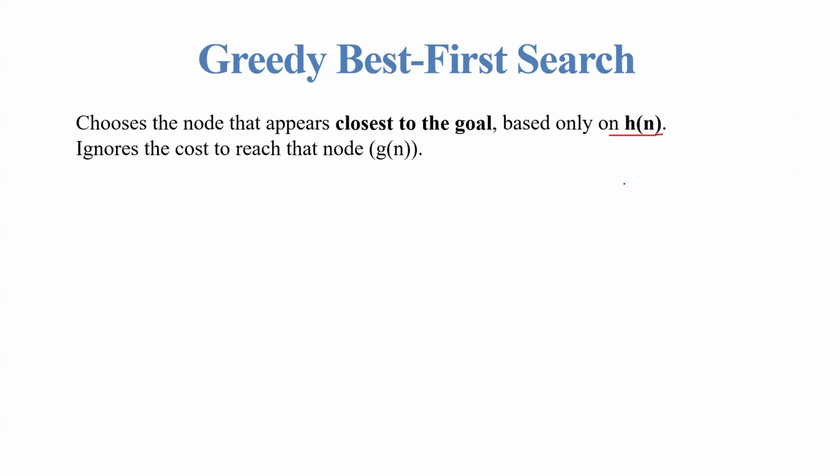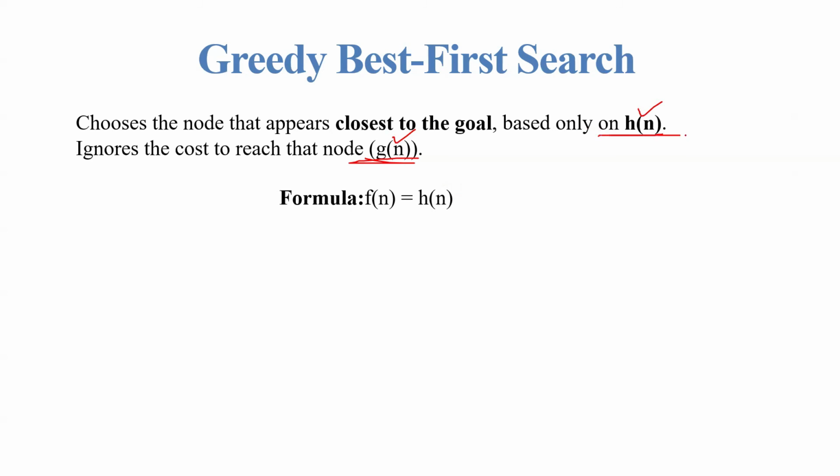Okay, so it is not going to choose the path cost. Instead of that, it is going to select the node that appears to be the closest to the goal. So the formula is f(n) = h(n), because it is not going to consider g(n). Please remember this: f(n) is the total estimated cost, which is the sum of h(n) plus g(n).